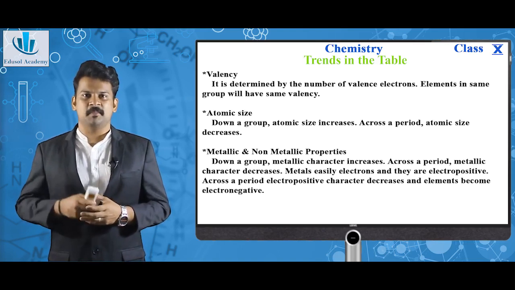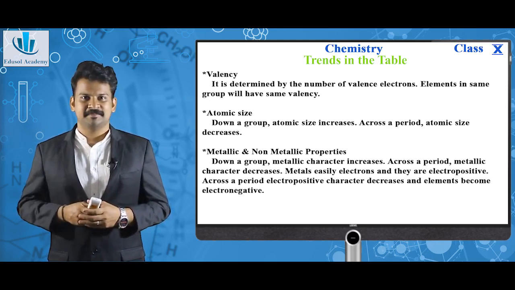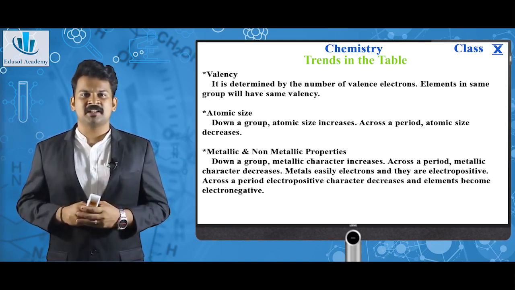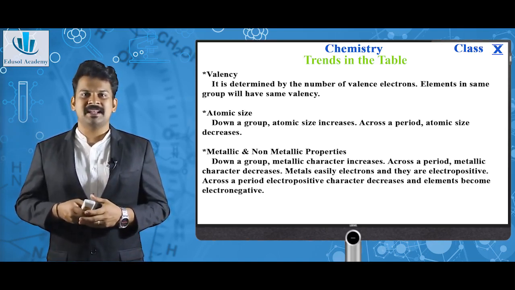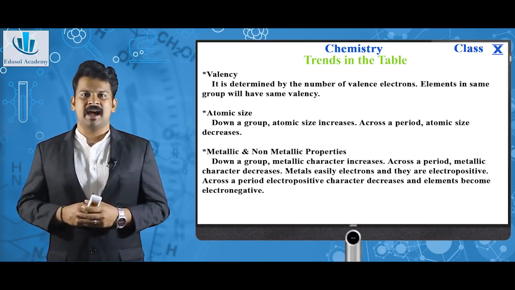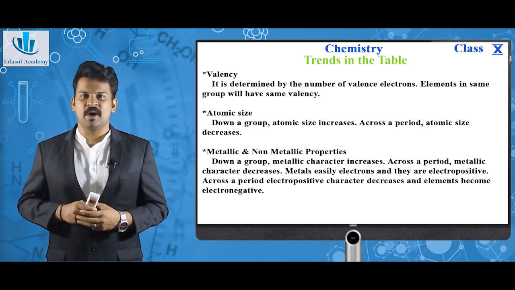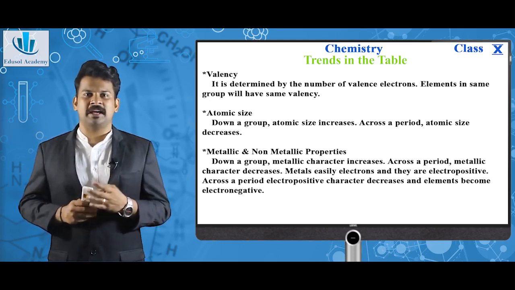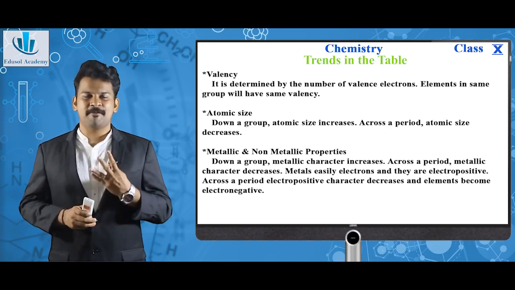Purely with an example, carbon has 4 valence electrons in its valence shell. As you all know, to be stable, it must complete an octet, which means carbon needs 4 more additional electrons to form 8 electrons. Or to obtain a stable configuration, it must have either 0 electrons in its valence shell or 8 electrons in its valence shell. So in this case, carbon can either gain 4 electrons or lose 4 electrons. So the valency of carbon is 4.